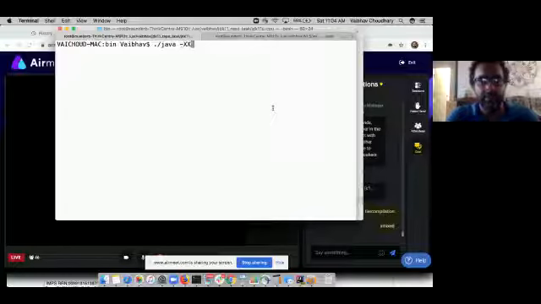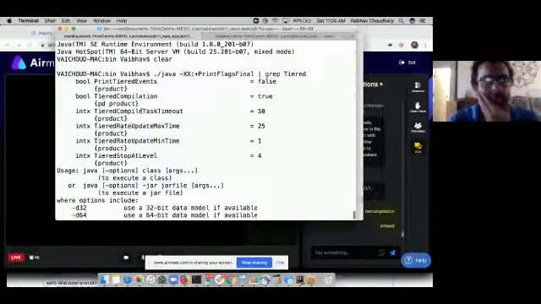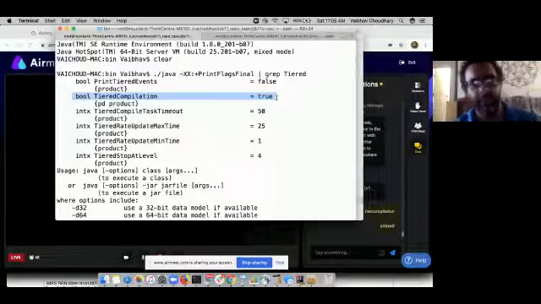Java -XX:+PrintFlagsFinal, and we grep on something like tiered, and it should tell me the whole story. You can see the second option, TieredCompilation, is true.